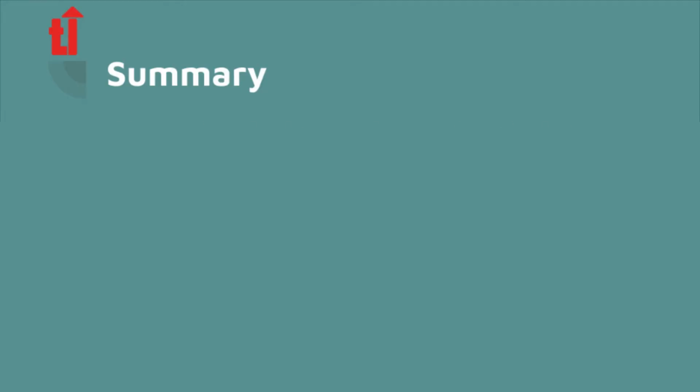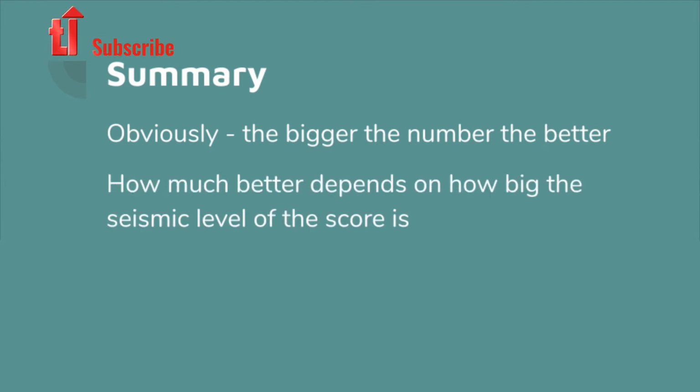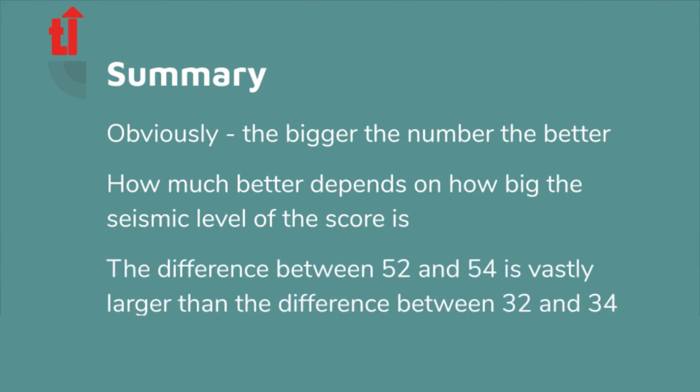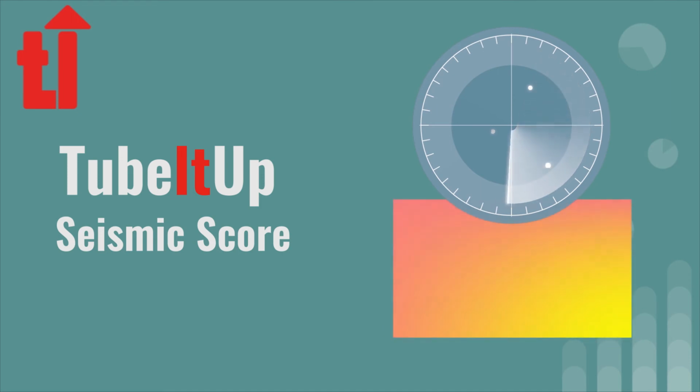In summary, the bigger the number, the bigger the search volume. How much bigger depends on the distance between the two numbers. Also keep in mind that the difference between 52 and 54 is much larger than the difference between 32 and 34, even though they are both only 2 digits apart. We hope this helped your understanding of how seismic scores work.